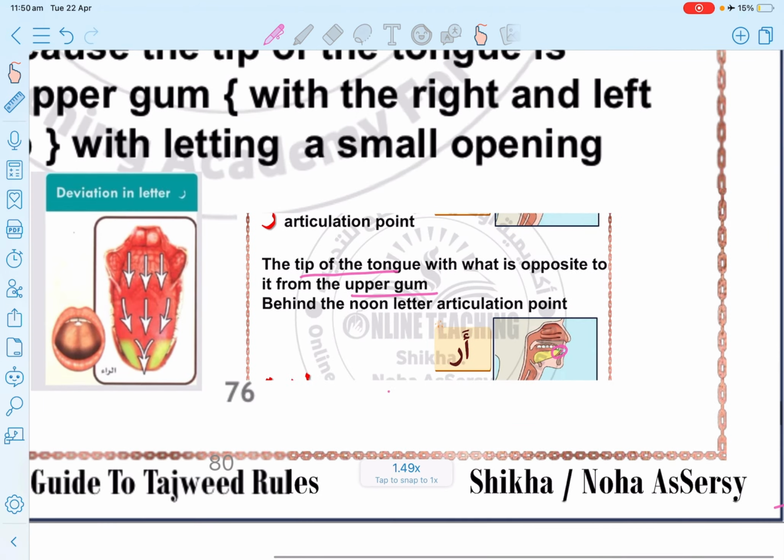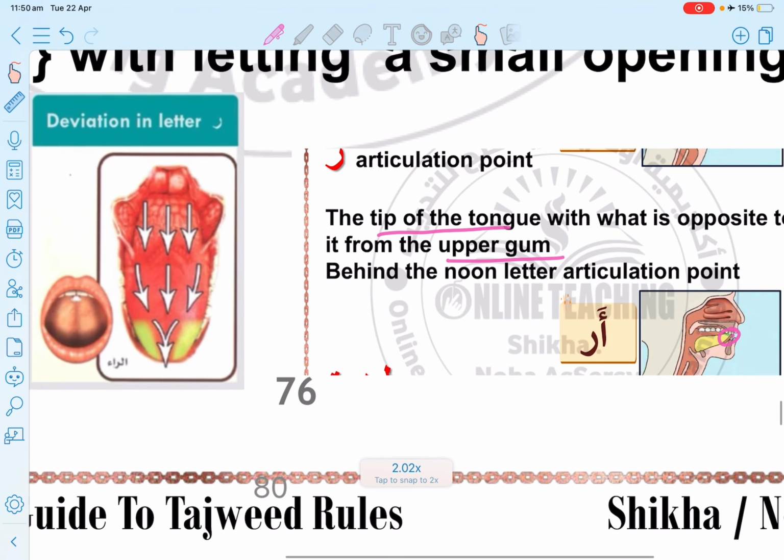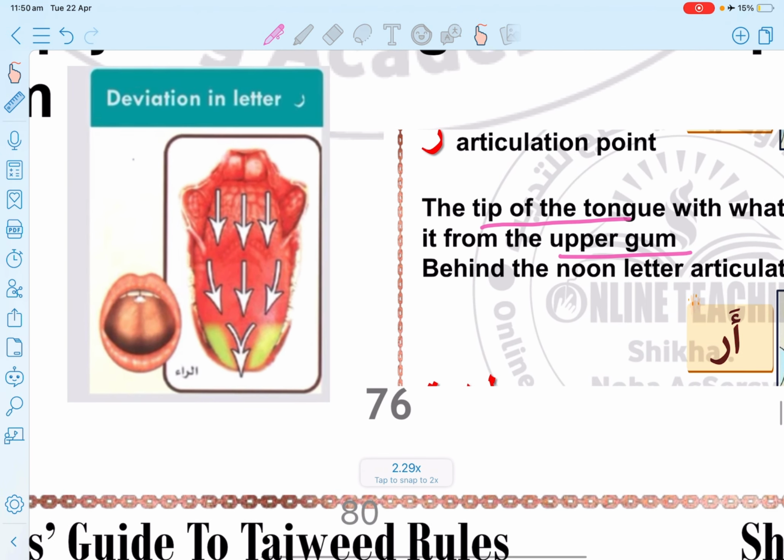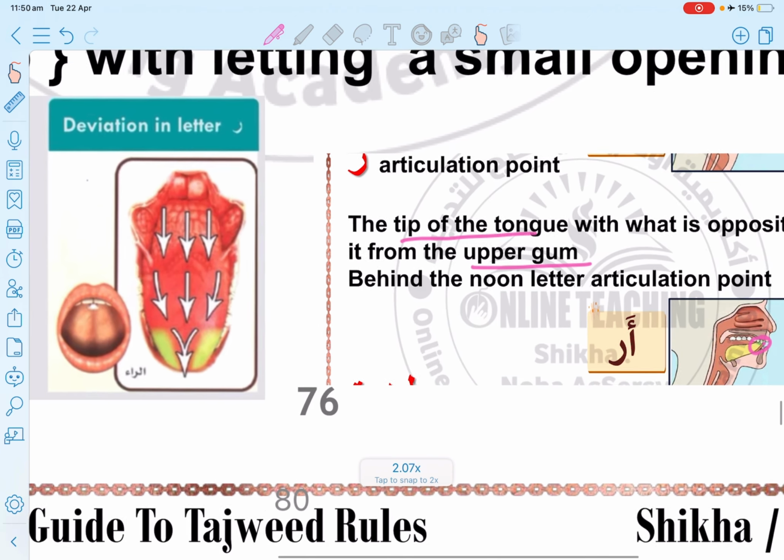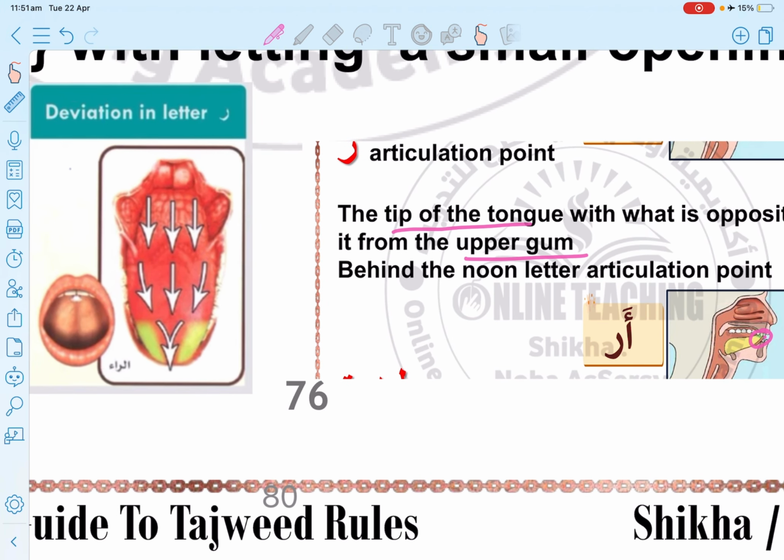Before anything, we should know that when we pronounce the ra, say aro, the tip of the tongue will be touching the upper gum. But which part of the tip, what specific area? These two specific areas will be touching the gum, leaving an opening between them to allow the sound to have the tawassut characteristic.